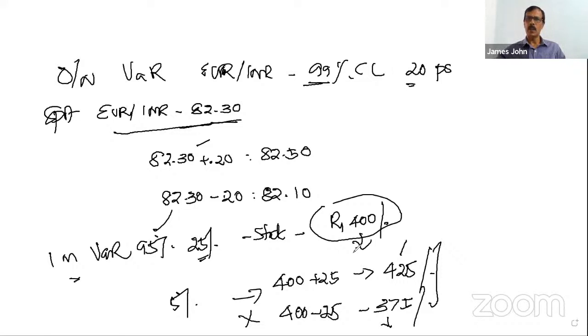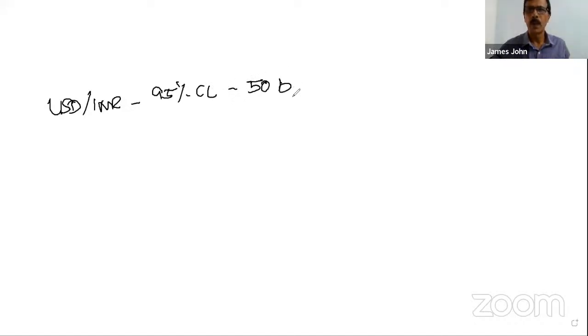Next one, I'll clear this. See, VaR for USD, another question can be asked like this. VaR for USD INR at 95% confidence level is 50 basis points. VaR overnight.